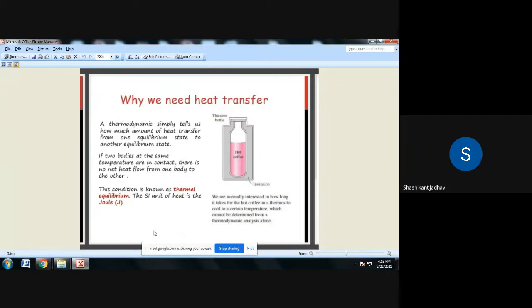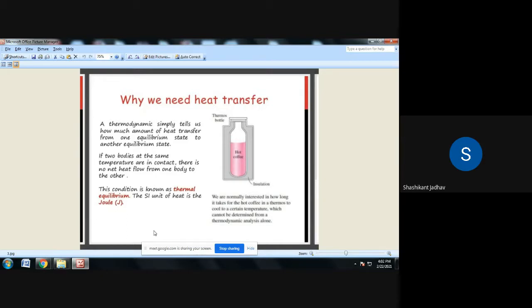What is the difference between the two? Thermodynamics tells us how much heat transfers from one equilibrium state to another equilibrium state. Suppose one object is at one equilibrium state and another object at another: how much heat transfer will take place? That calculation we did in thermodynamics.